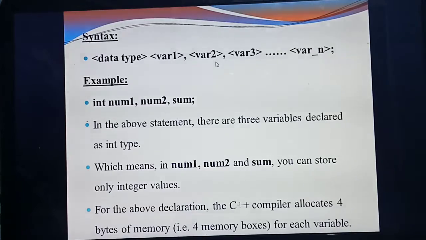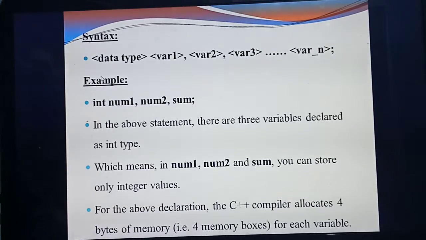Each and every syntax is very important. Syntax is just like a formula, like what you study in mathematics. Syntax is similar to the formulas you study in mathematics. So listen, how do you need to declare a variable? First you should give the data type, then variable 1, variable 2, variable 3, up to variable n. Any number of variables you can declare.